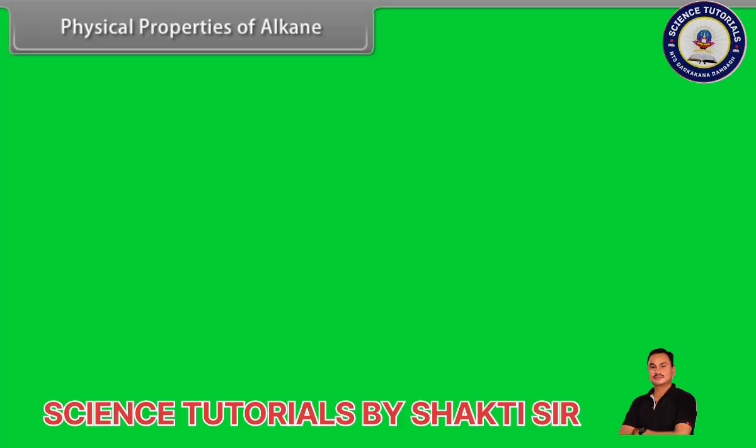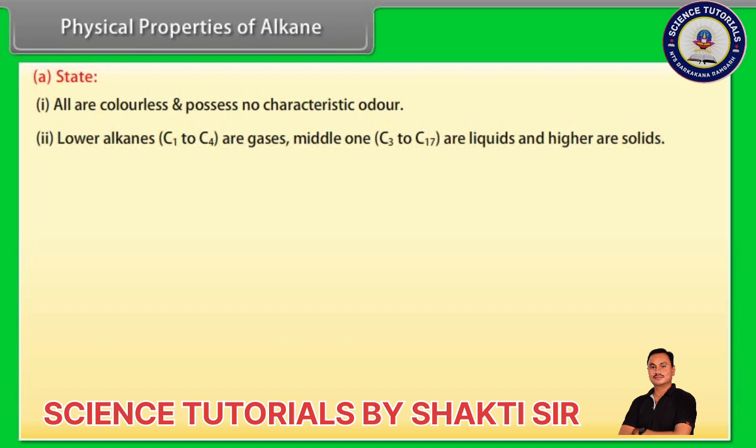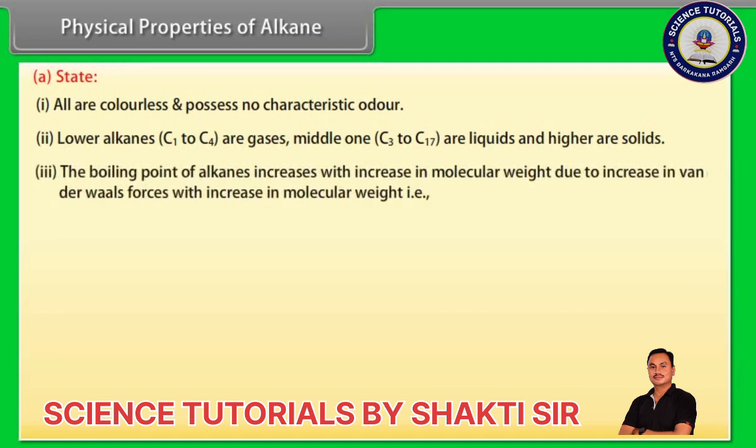Physical properties of alkanes. State. Number 1. All are colorless and possess no characteristic odor. Number 2. Lower alkanes, C1 to C4, are gases. Middle ones, C5 to C17, are liquids and higher ones are solids. Number 3. The boiling point of alkanes increases with increase in molecular weight due to increase in van der Waals forces. Boiling point order: pentane is less than hexane is less than heptane.